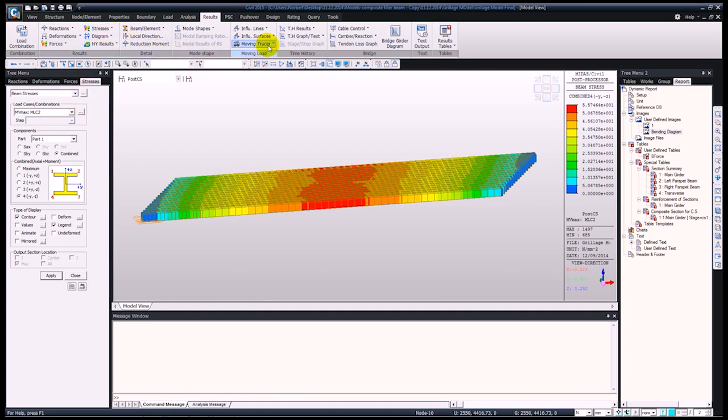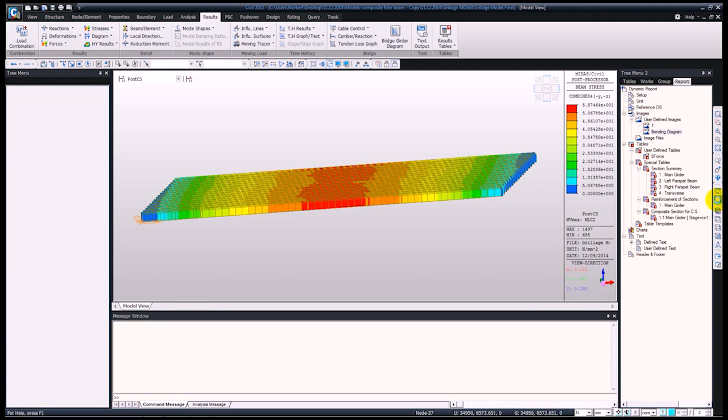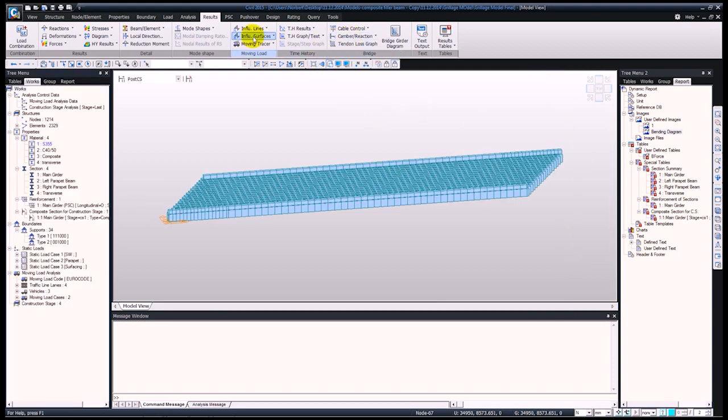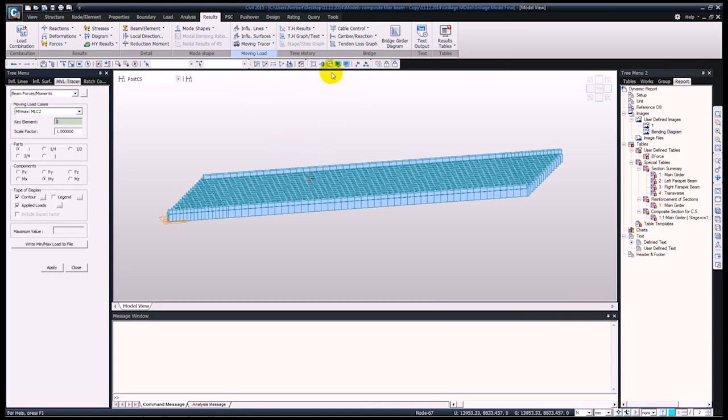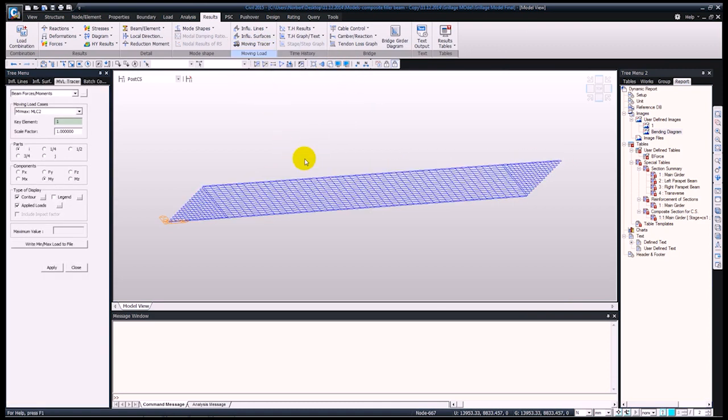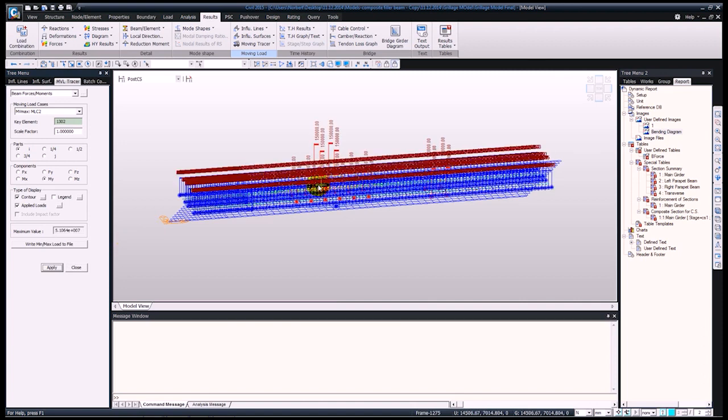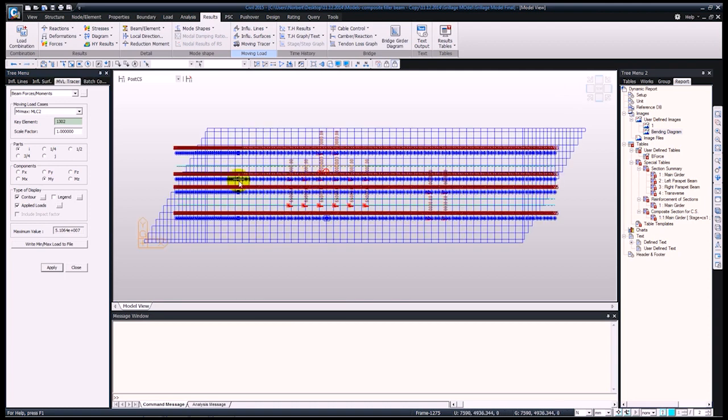And finally, you can have a look at the moving load tracer. So I can just go on to initial view, moving load tracer, and for beam forces and moment, let me take off the perspective view. At this point we can choose any element, press apply, and the software is going to position the live loads in such a manner so that this gives us the worst loading case.